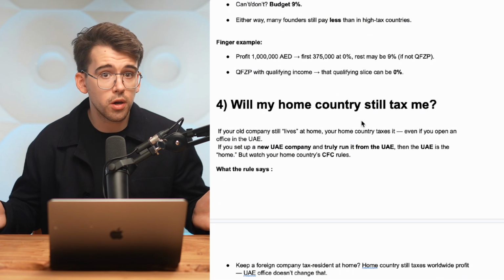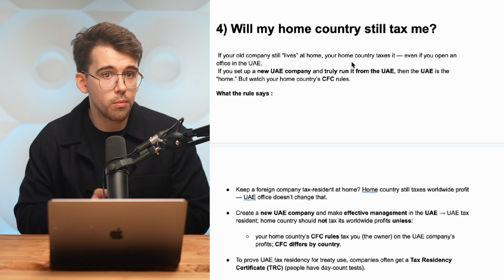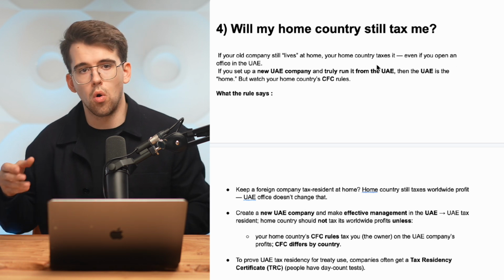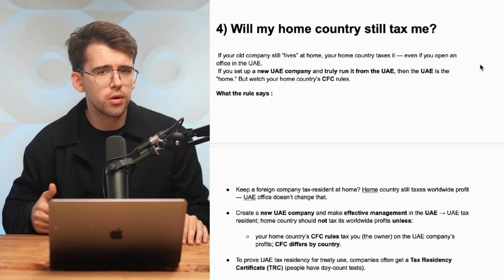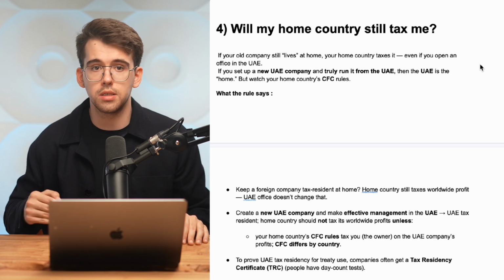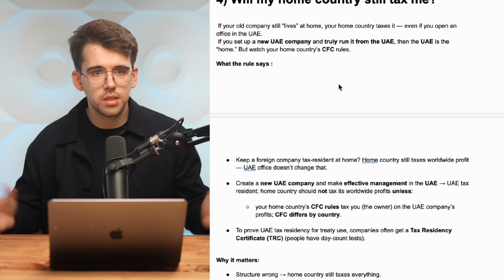The fourth one: will my home country still tax me? If your old company still lives at home, your home country taxes it, even if you open an office in the UAE. If you set up a new UAE company and truly run it from the UAE, then the UAE is the home. But watch out for your home country's CFC rules. Let's see what the rule says.